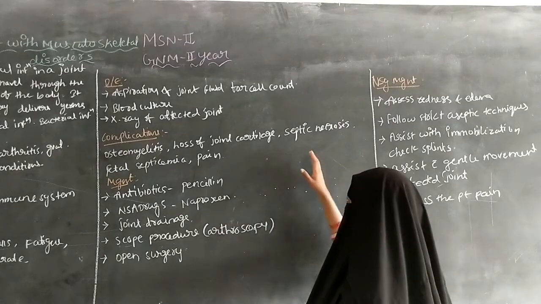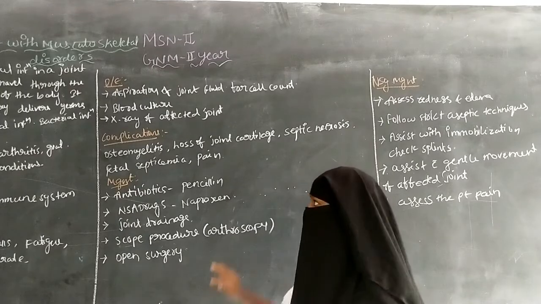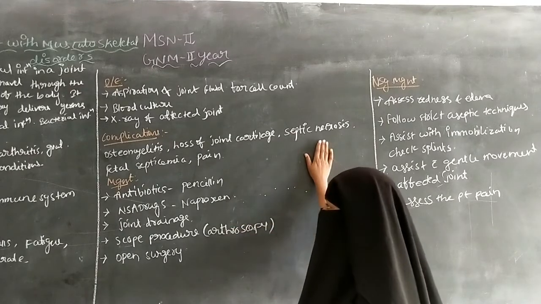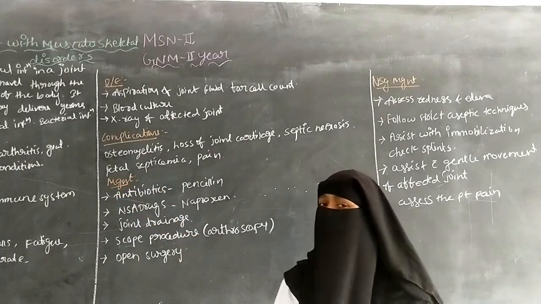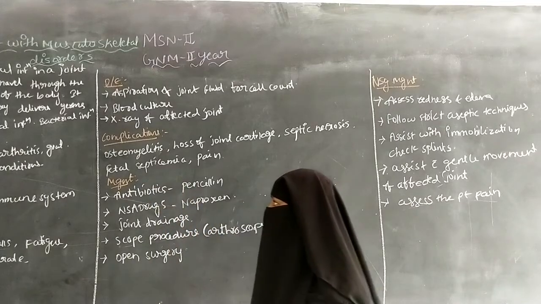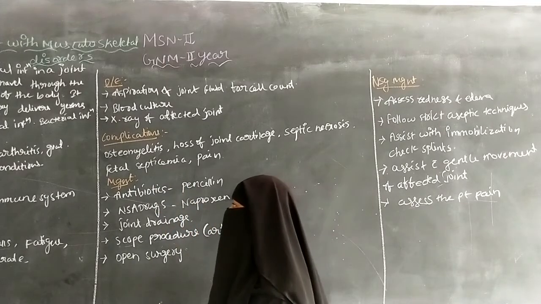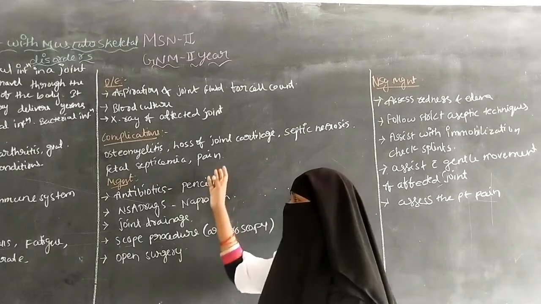Because of this infection, there is death of the cells that can occur in the bones. So it is called septic necrosis. And the next one is fetal septicemia. By birth, a neonatal infection can occur.